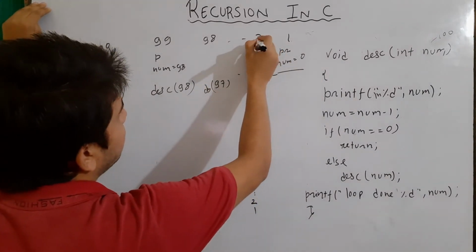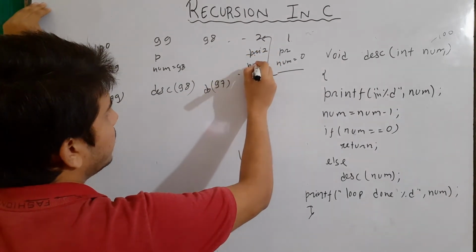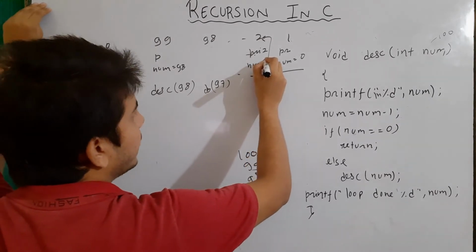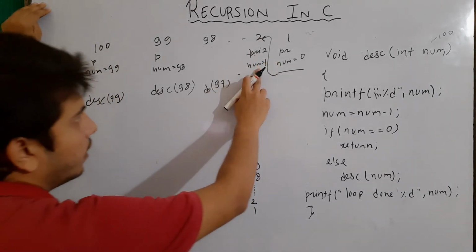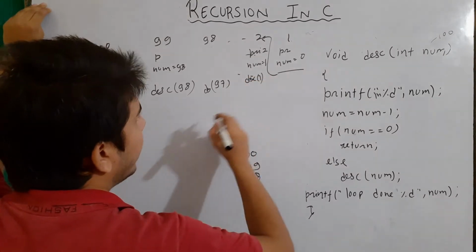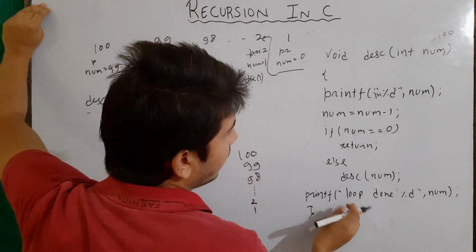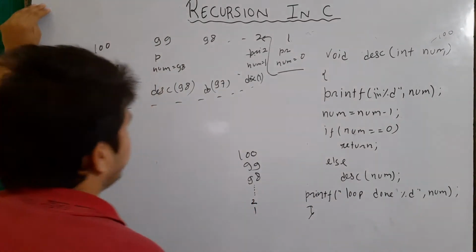Previously there was printf of 2, and there was num equals num minus 1, which will make the value 1, and then the calling of desc 1, and after this, the statements written are printf loop done %d, okay.